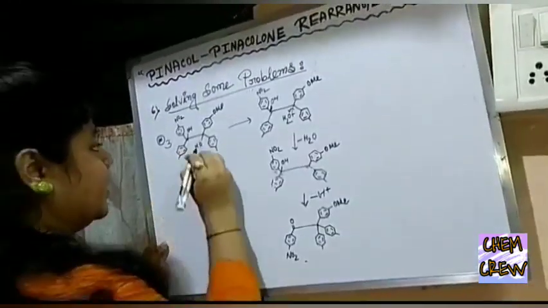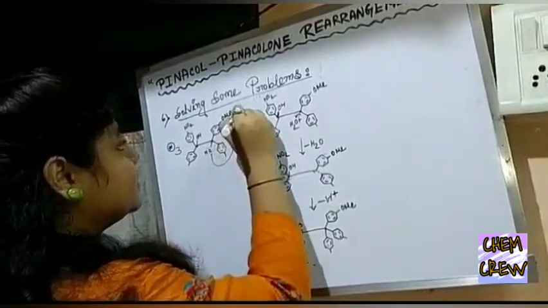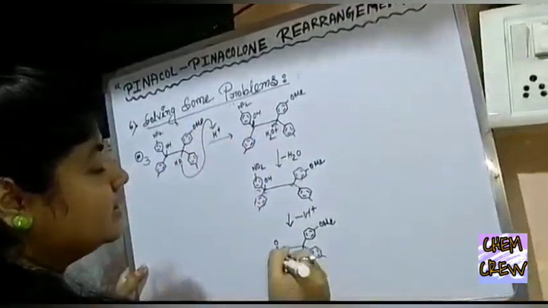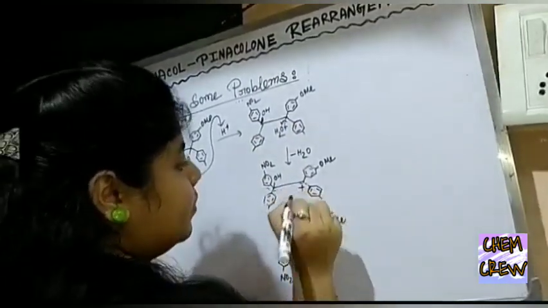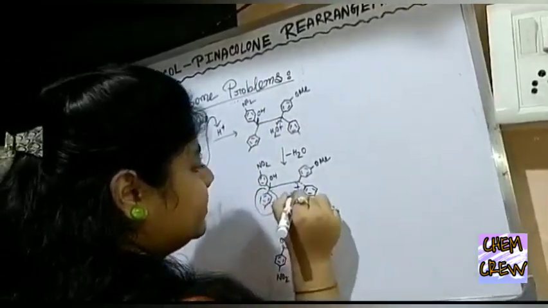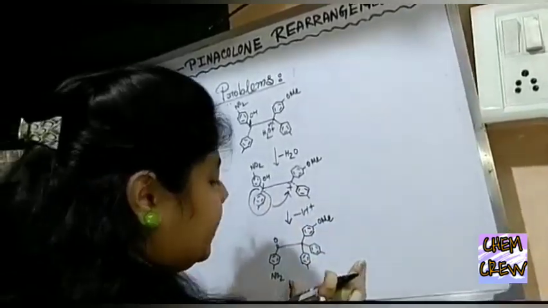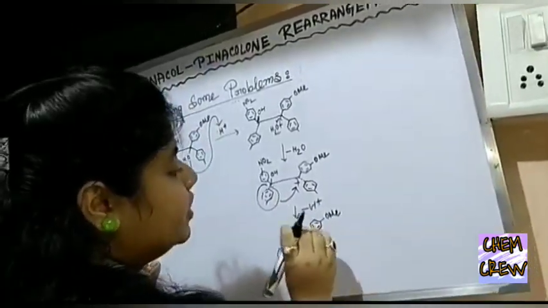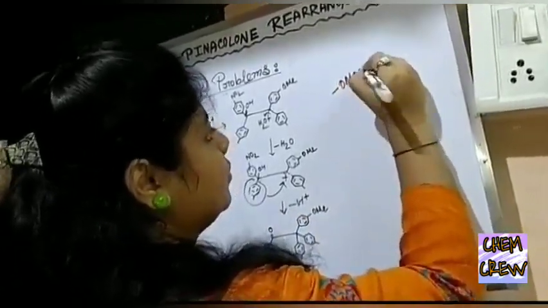This is the third problem, and here the hydroxyl group is protonated by the acid, then a water molecule is removed from the compound, and here the positive charge, this group migrates, and after deprotonation we receive this product. Here the protonation occurs on the methoxy group or OMe group.